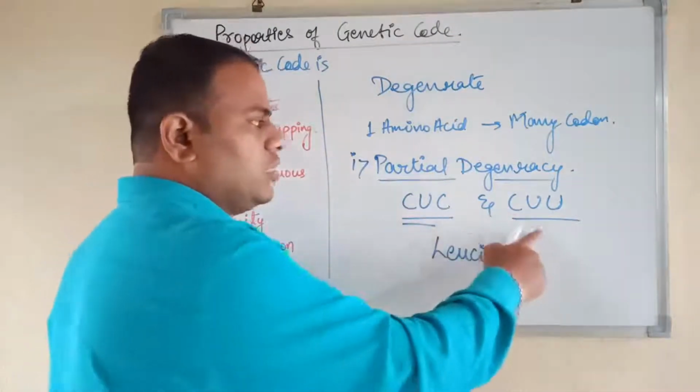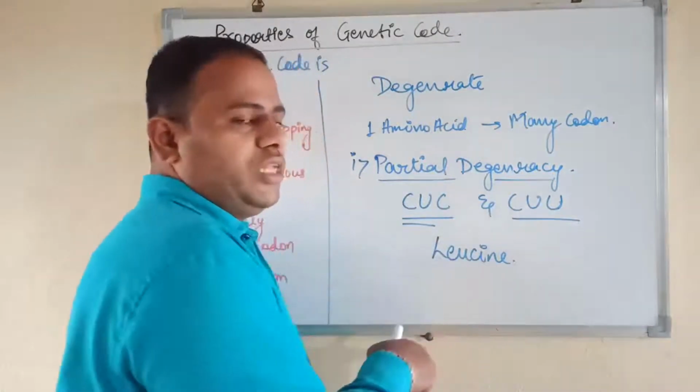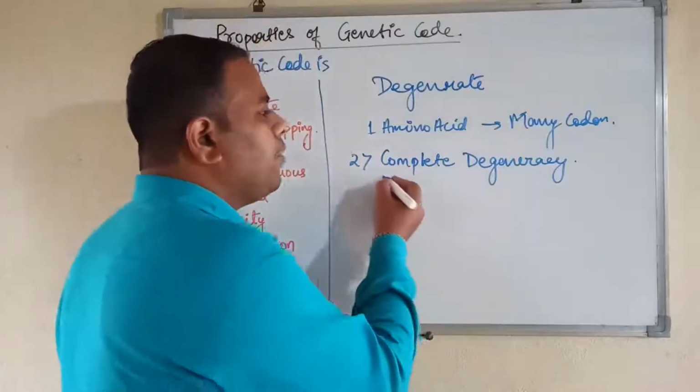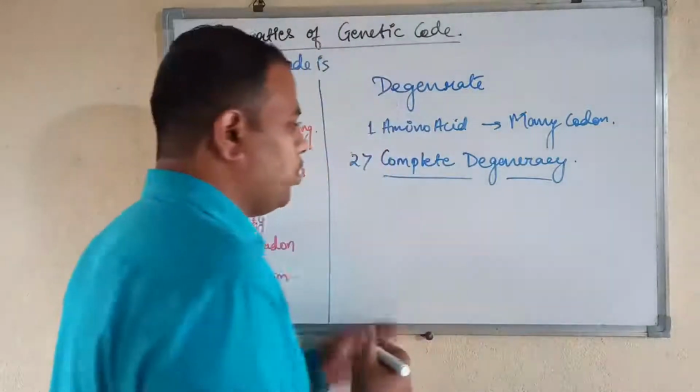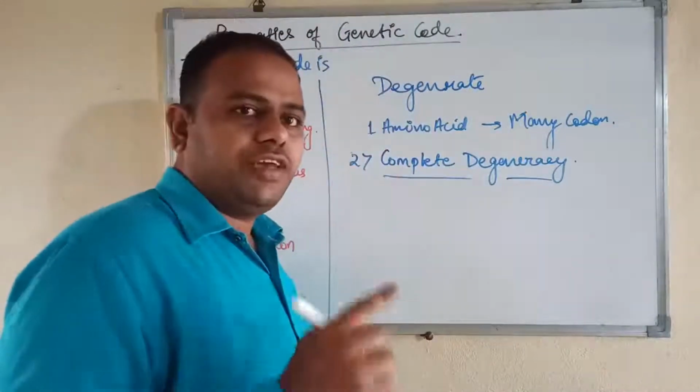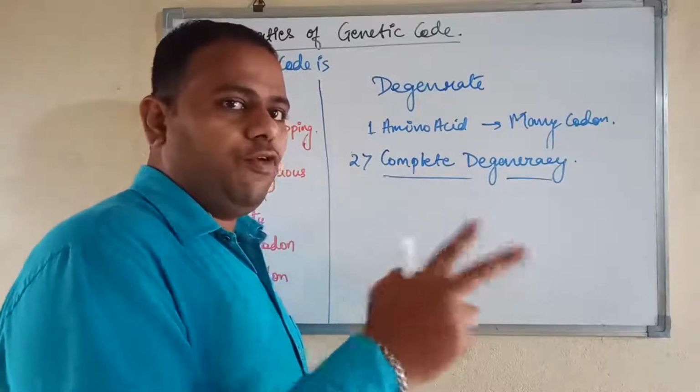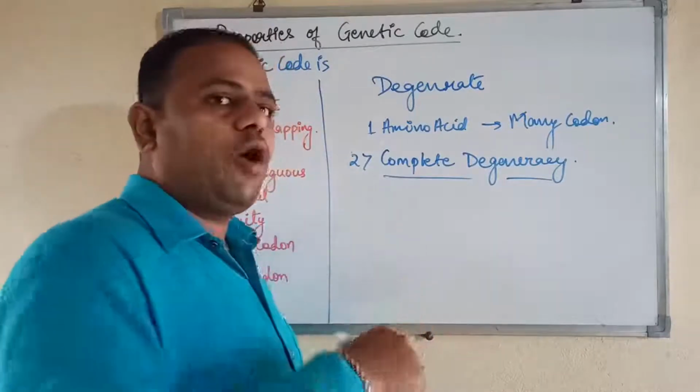Means this codon and this codon is going to code for leucine amino acid. This is called partial degeneracy. The second type of degeneracy is called complete degeneracy. Now let's see what it is. In the partial degeneracy, we saw that the third base can be either of two of the four bases. Here the third base can be all four bases.